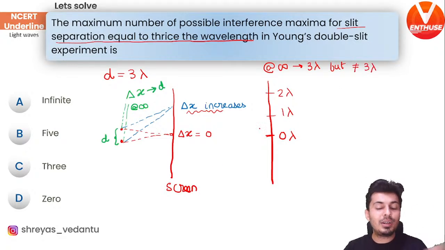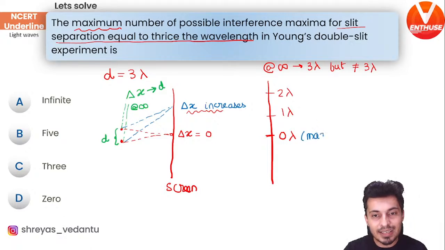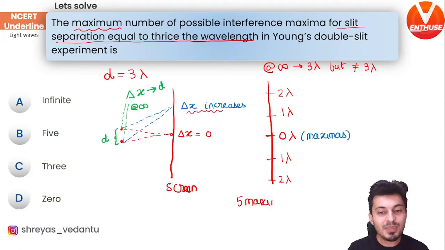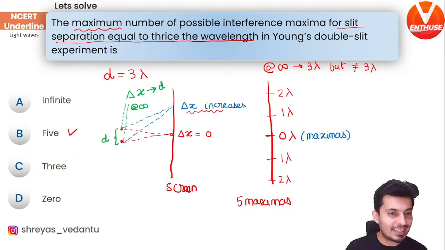Now why am I talking about 1 lambda and 2 lambda? Because I'm talking about maxima. Maxima are basically constructive interference. These are all maxima. So count the number of maxima. 1, 2, 3, but there will be more down. Don't forget the ones below. So how many maxima are there? You can see 5 maxima are there. 2 below, 2 on the top, and the one at the center. So the correct answer is option B, which is 5.